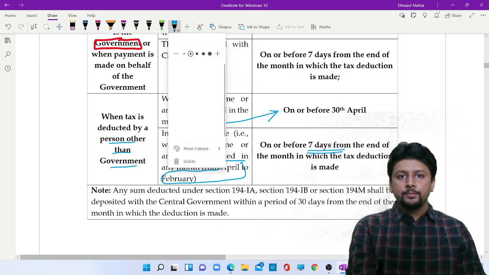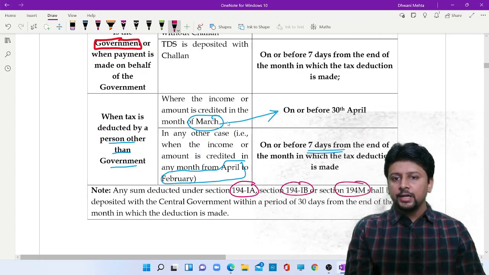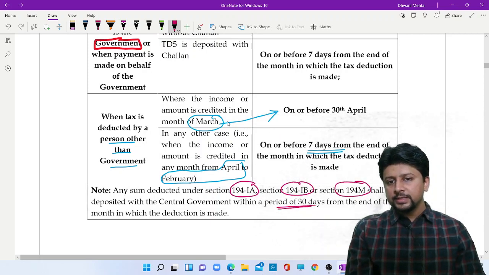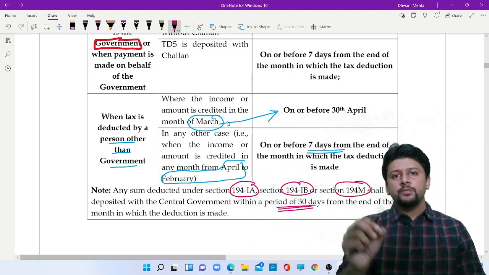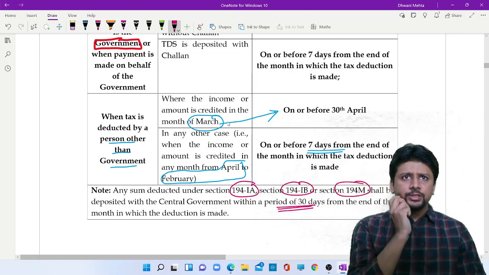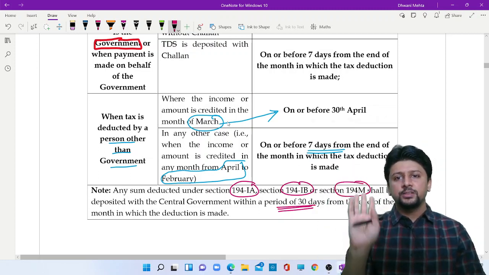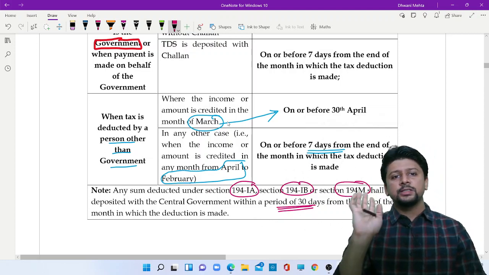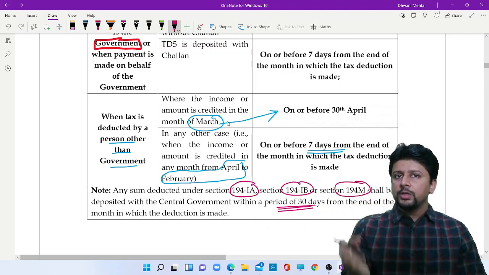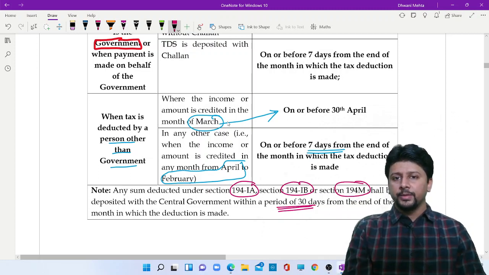But for 194IA, IB, and 194M, it's not 7th of the next month. It is 30 days from the end of the month in which you deduct tax. When we see these sections, I'll mention them again. So the general time limit to remember is 7th of the next month. If tax is deducted in the month of March, then it is 30th of April. This is the time limit according to which you have to deposit the TDS with the government.